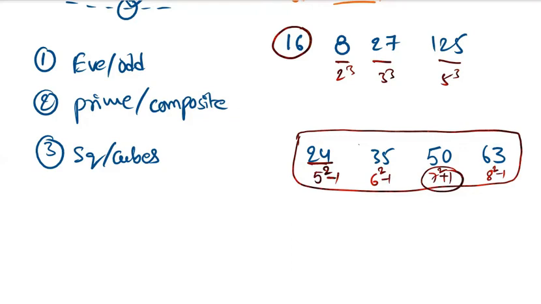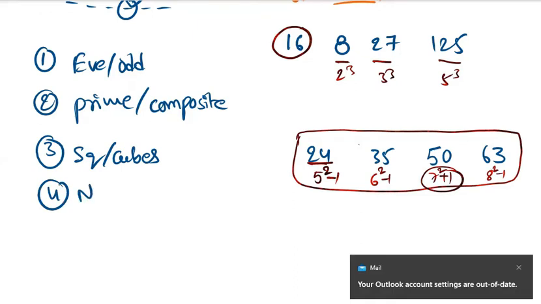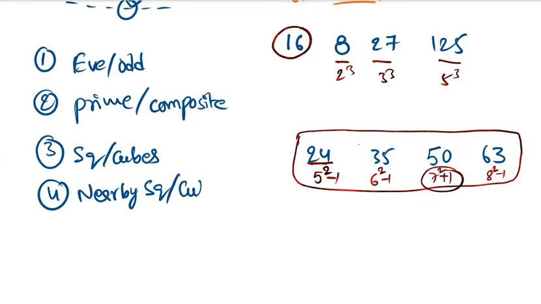Okay, based on squares and cubes. Not only squares and cubes, nearby squares and cubes also. Next checking: let me give another set of numbers: 24, 35, 48, and then 72.